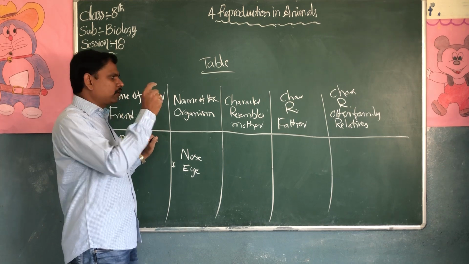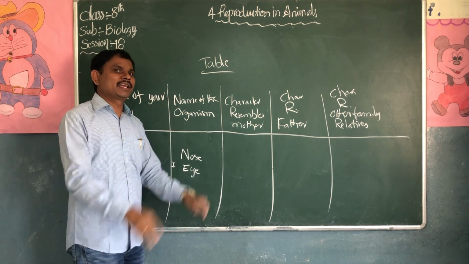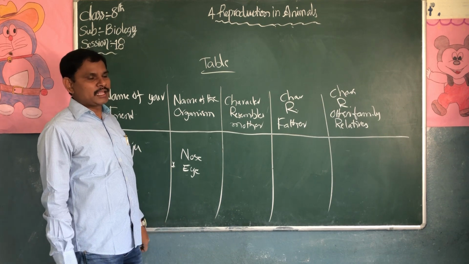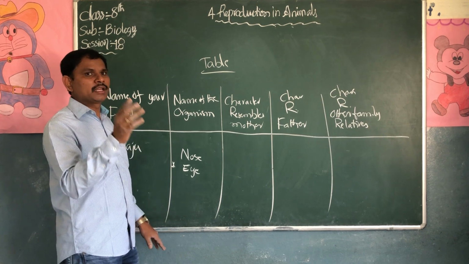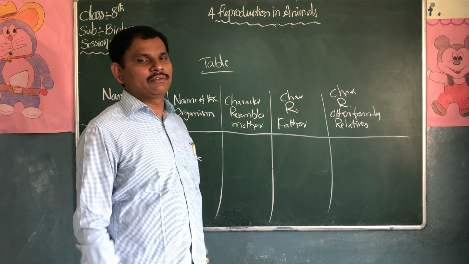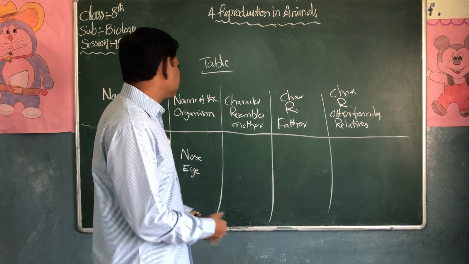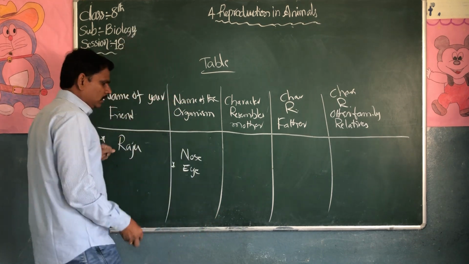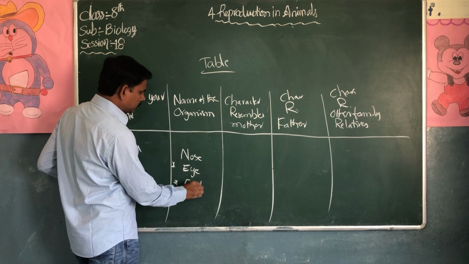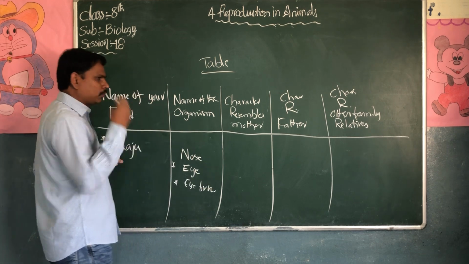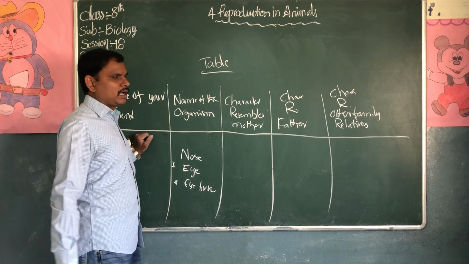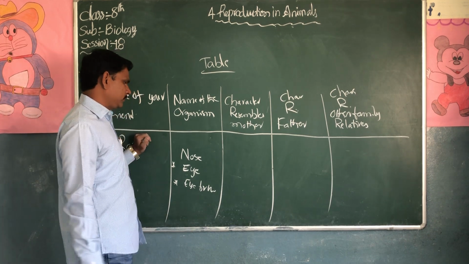Their eyes look like their mother's. In our elders, our parents, they will say like this: your nose is looking like your grandfather's, your eyes are looking like your grandmother's. And we can see the eyebrow also. The eyebrow looks like your father's or mother's or your relatives'.